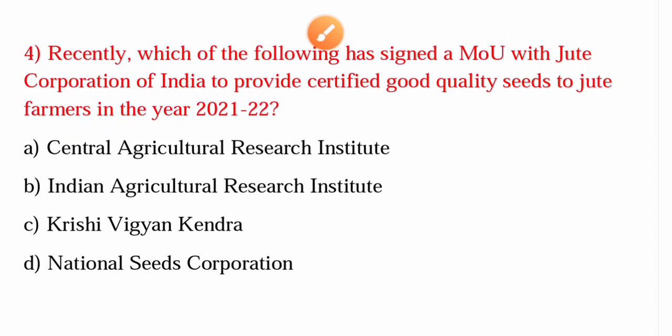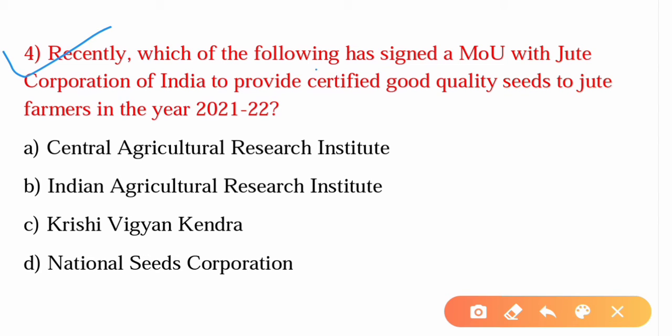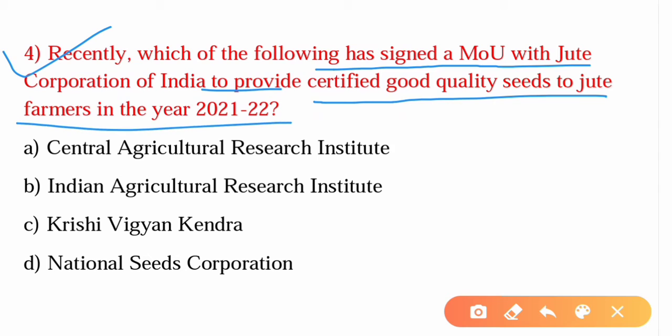The fourth question is: recently which of the following has signed a memorandum of understanding with the Jute Corporation of India to provide certified good quality seeds to jute farmers in the year 2021 to 22? The answer is option D, National Seeds Corporation.